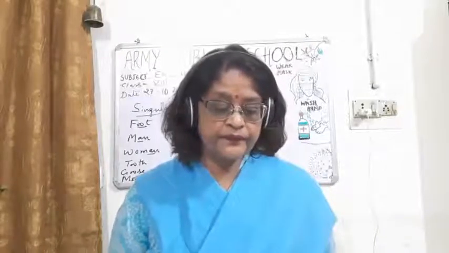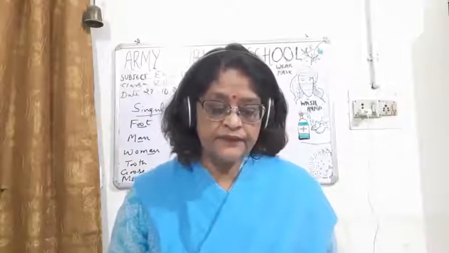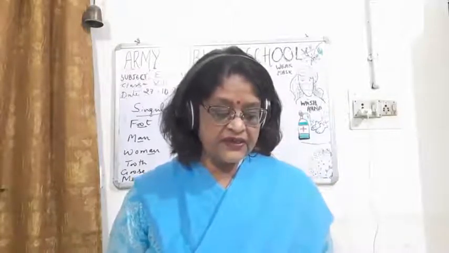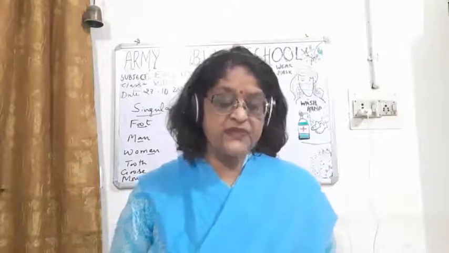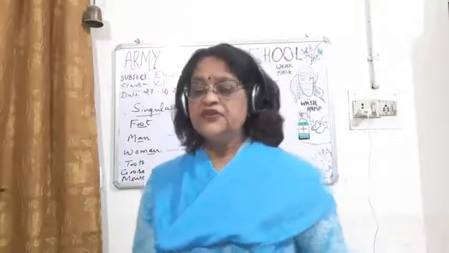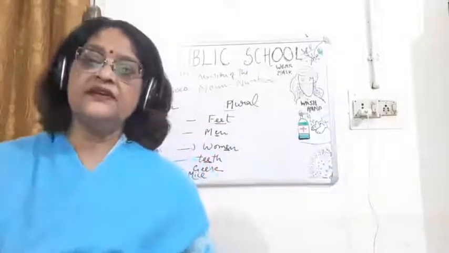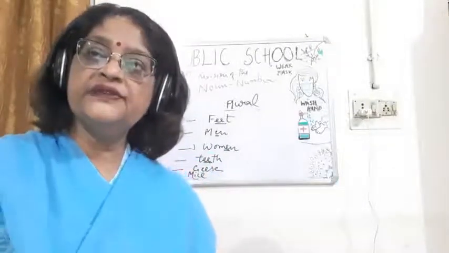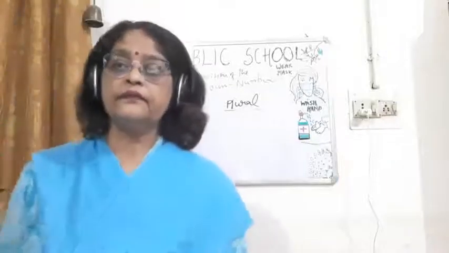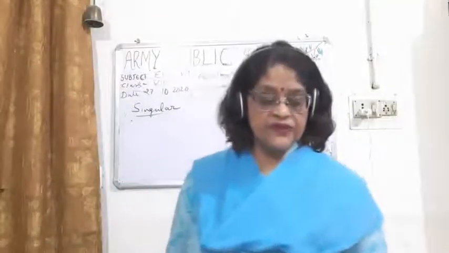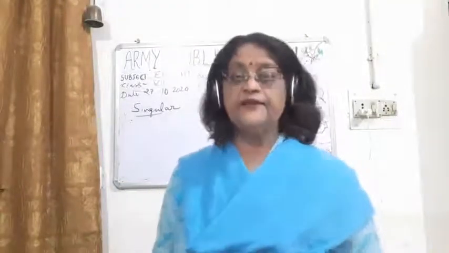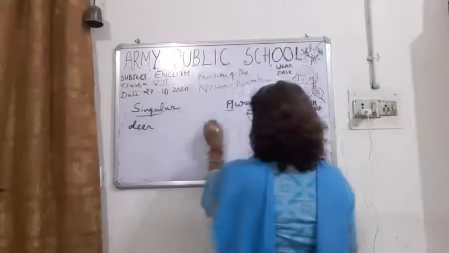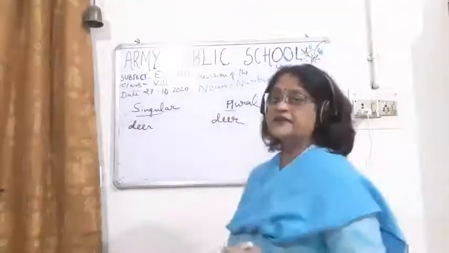Okay, then children, some of the nouns are there where we have zero plural. That means what is a zero plural? Zero plural is where the singular and plural are the same. So that is known as zero plural. So you can see, children, some words have zero plural, where both singular and plural are the same. Deer will remain as deer, both in singular and plural.